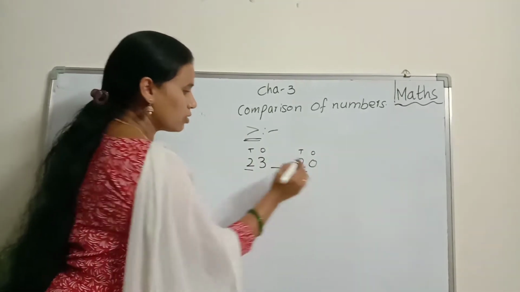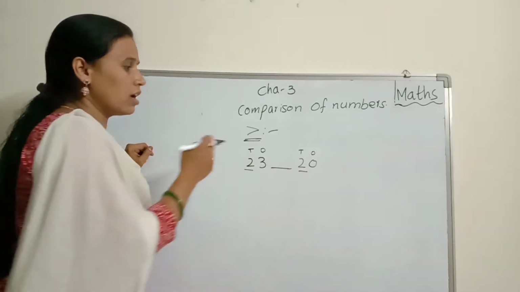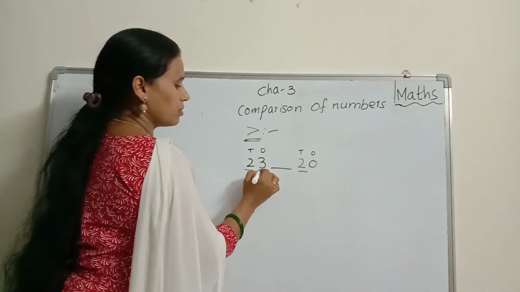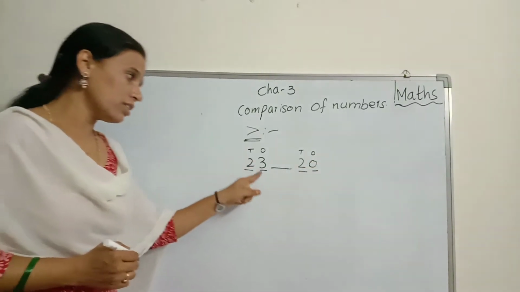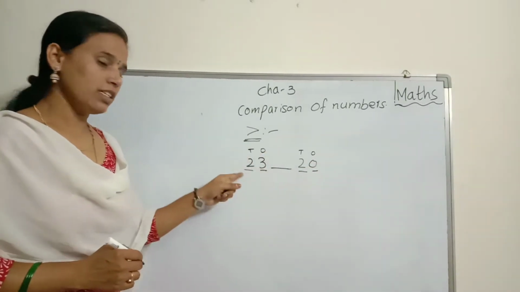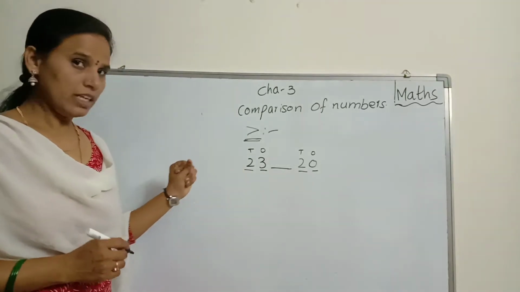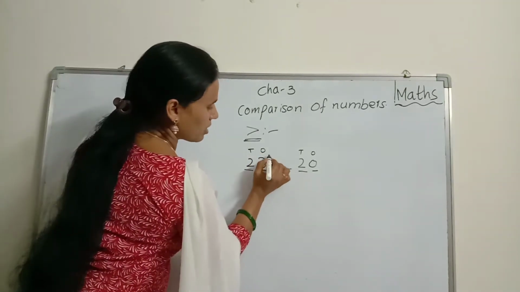Here 2, here also 2. Both sides are the same number. After that, we go to ones place numbers. Here 3, here 0. Which is the bigger number? 3. Means 23 is the bigger number. Right? So, that's why this side is the bigger number, no?